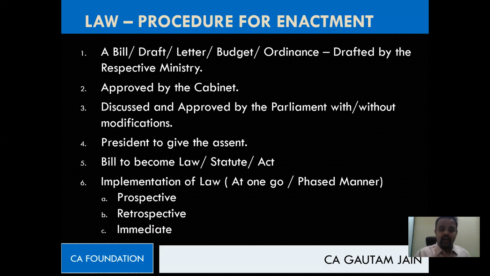Okay, great. So now answer my next question. What is my next question? Why is it that president has to sign? President has to give the assent. Why not Sonia Gandhi ji? Why not Amit Shah should be signing it? Why? Very good. Divya said he's the first citizen of the country. Right, he or she, yeah, because we had even a female president. So first citizen of the country.